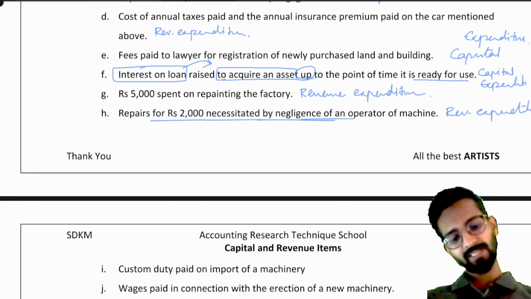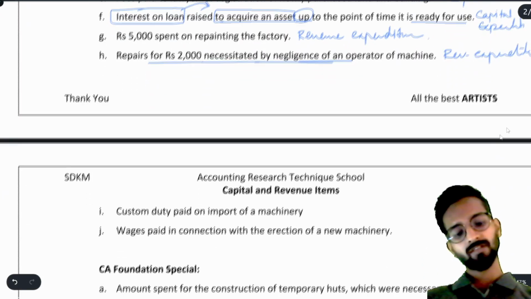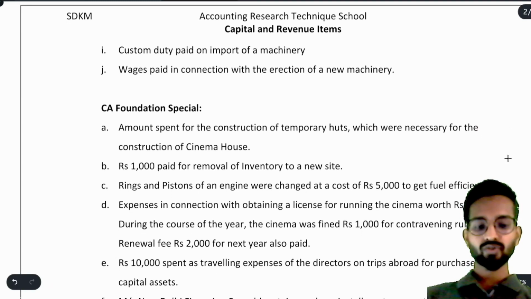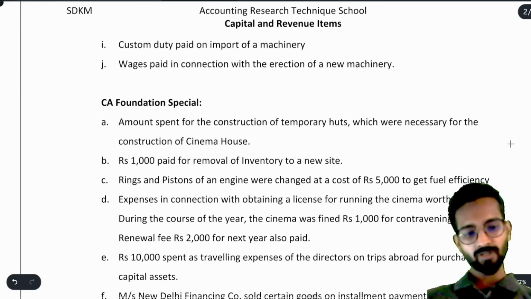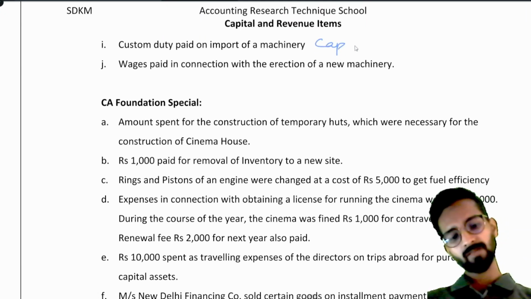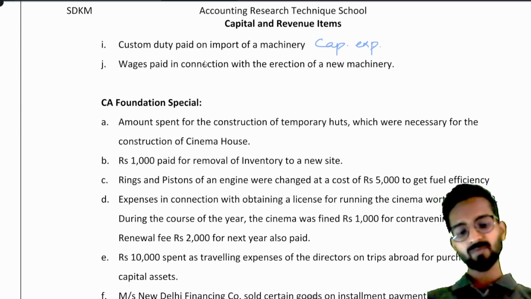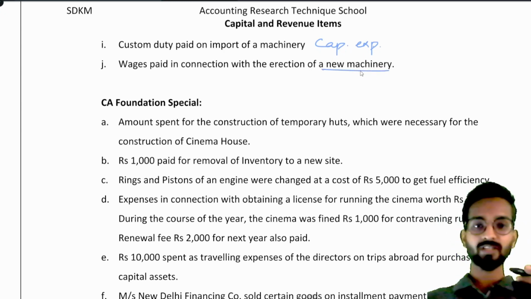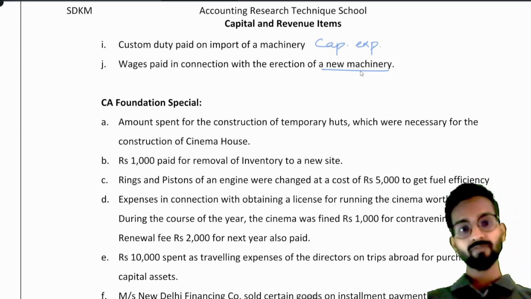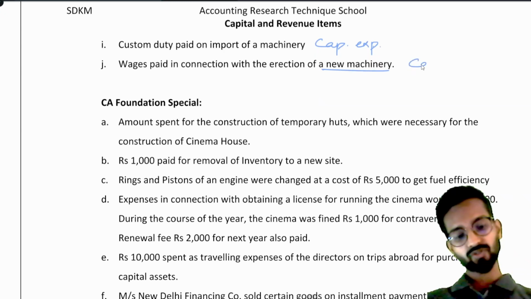After that, custom duty paid on import of a machinery. See, without importing, can you use your machinery? You will say, sir, obviously not. So this is the compulsory expenditure we have to incur to bring machinery to the location of business. So that is also your capex, or you can say capital expenditure. Okay. Wages paid in connection with the erection of a new machinery. See, the new machinery that has been brought, if we have to install it also, we have to incur some wages, that is also your capital expenditure.